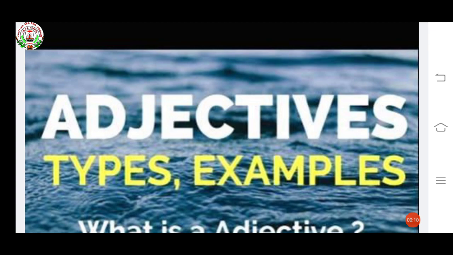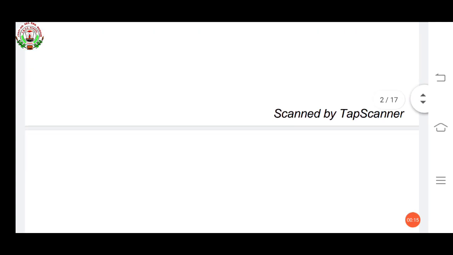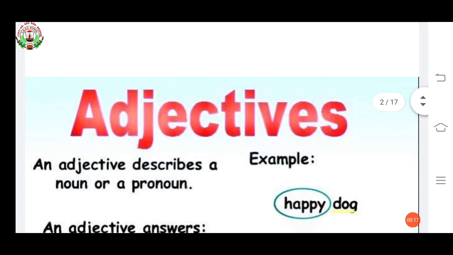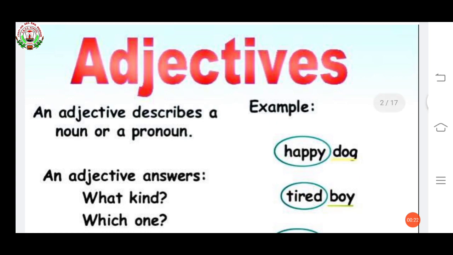So, first we have to see what is an adjective. Adjectives are describing words. An adjective describes a noun or a pronoun. A noun is the name of a person, place, thing, or animal. And what is a pronoun? The words we use in place of a noun, like he, she, it, they, her, are called pronouns.